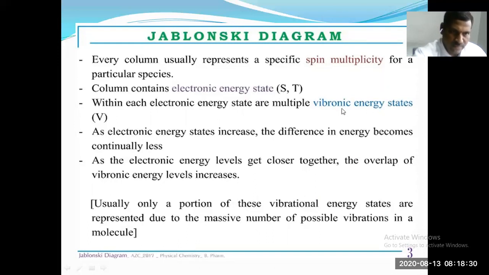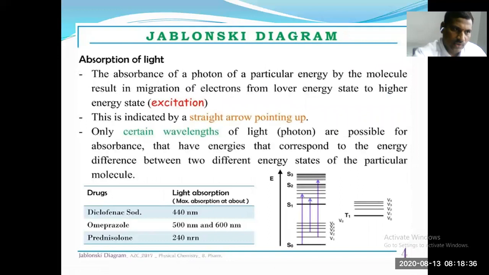Also, vibrational energy states are denoted by V. The absorption of a photon of particular energy by a molecule results in migration of electrons from lower energy state to higher energy state. This is called excitation, S0 to S1 or S2, S3. This is indicated by a straight arrow pointing upward, as shown in the figure.